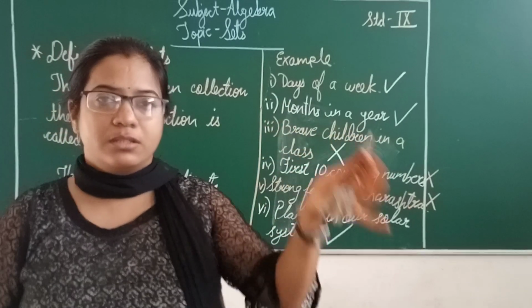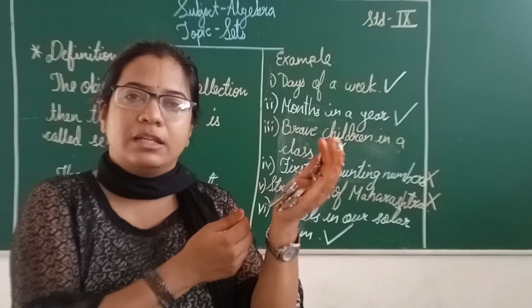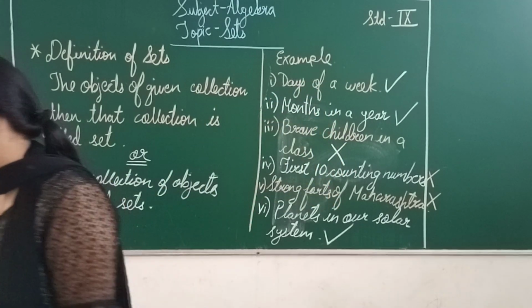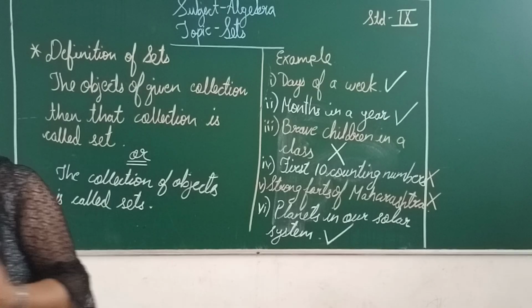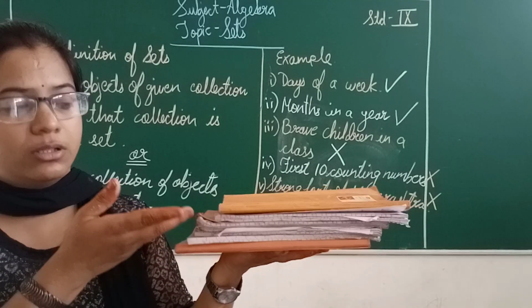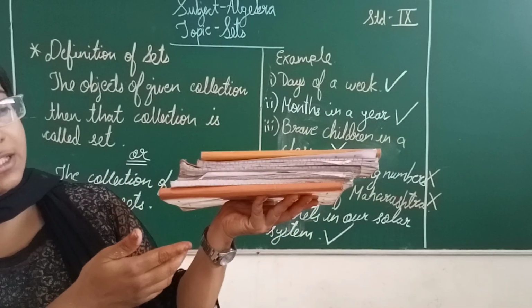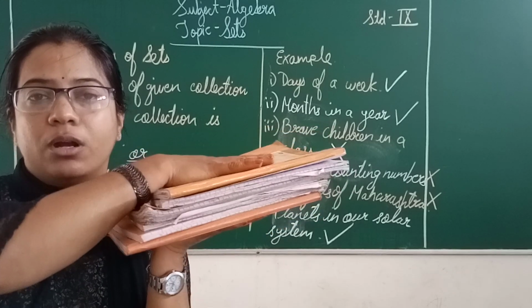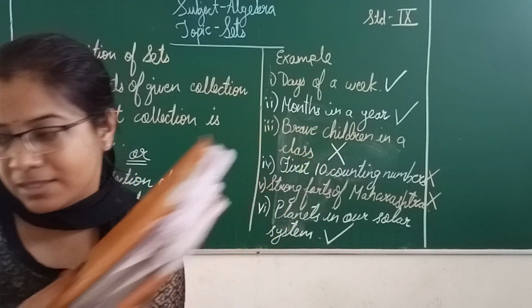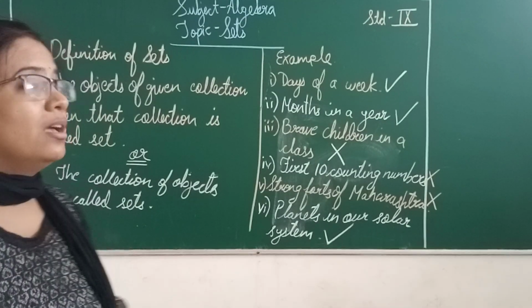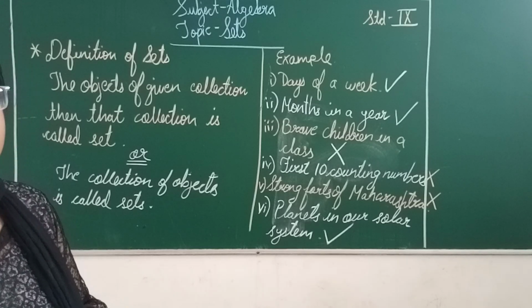a bunch of keys. Many keys are together, that is the reason we are calling it a bunch of keys. Same way, there are many books together, that is, if many books are kept one upon each other, we can also call it a bunch of books or piles of books. Same way, if many flowers are together, we call it a bouquet of flowers.